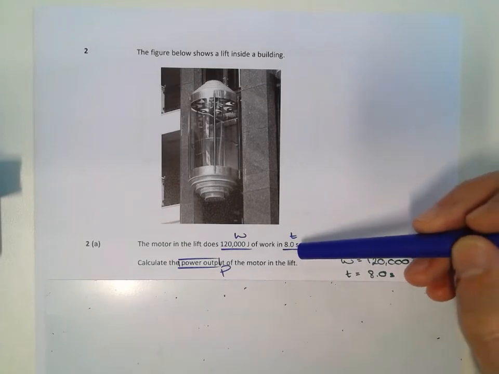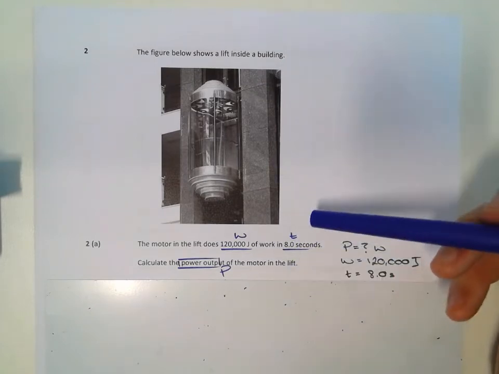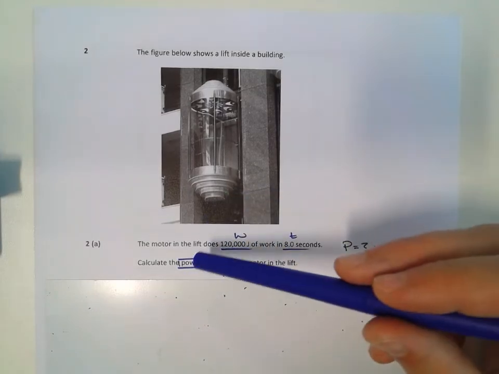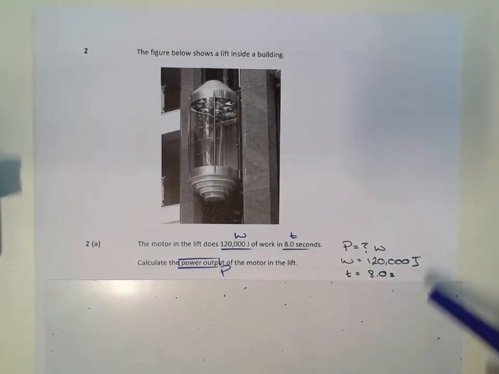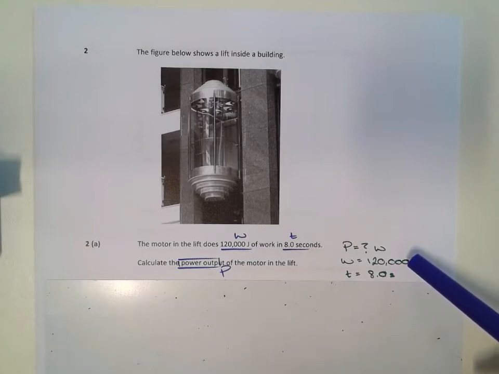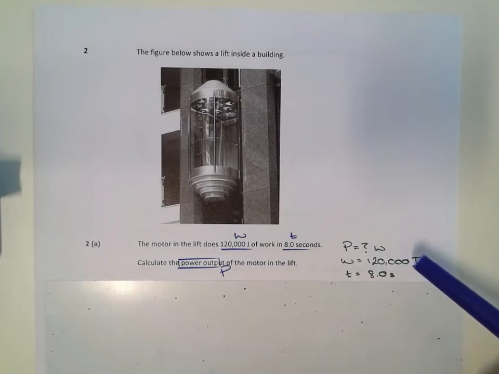You've got 8 seconds that it takes for that motor to work in the lift, and it wants you to calculate the power output. I've labelled and boxed all the things that I need to. Also started to list my values down here. We don't know the power, but we're trying to work out. 120,000 joules of energy or work done, and 8 seconds is the time.